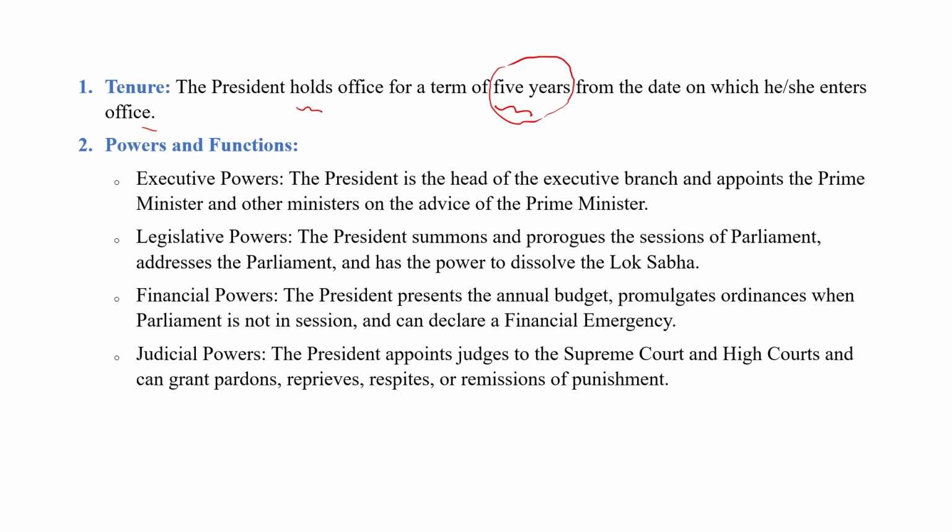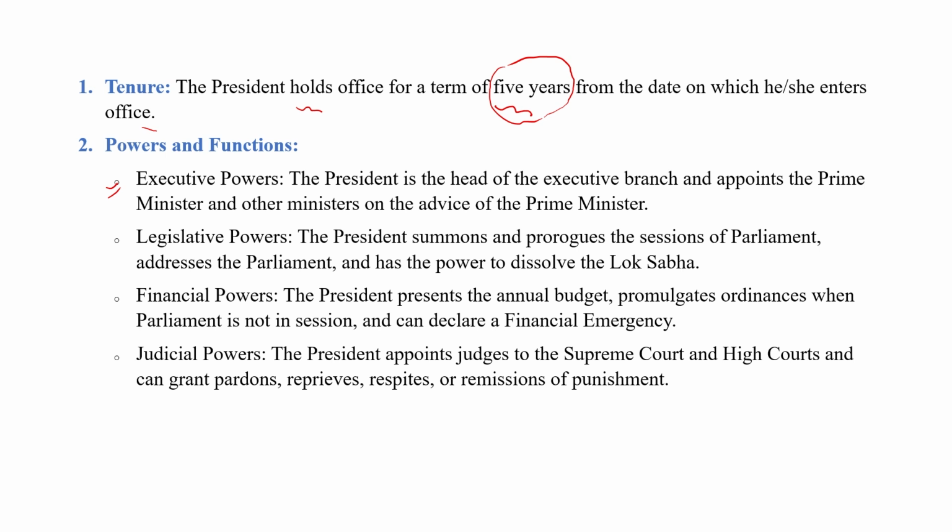First, what is the executive power of the President? The President is the head of the executive branch in India and appoints the Prime Minister, and other ministers on the advice of the Prime Minister. So he is the executive head of the state or the center.